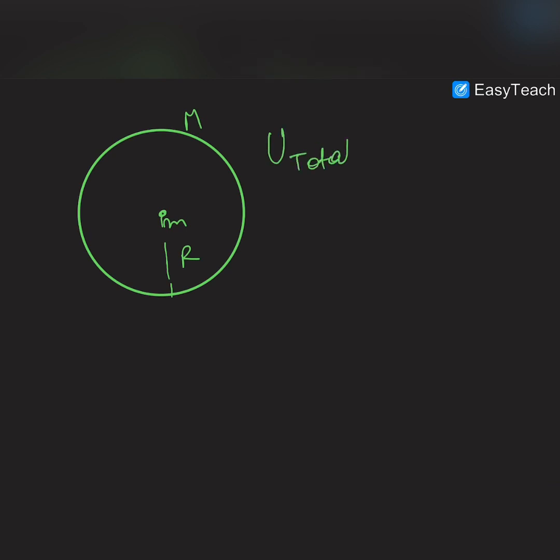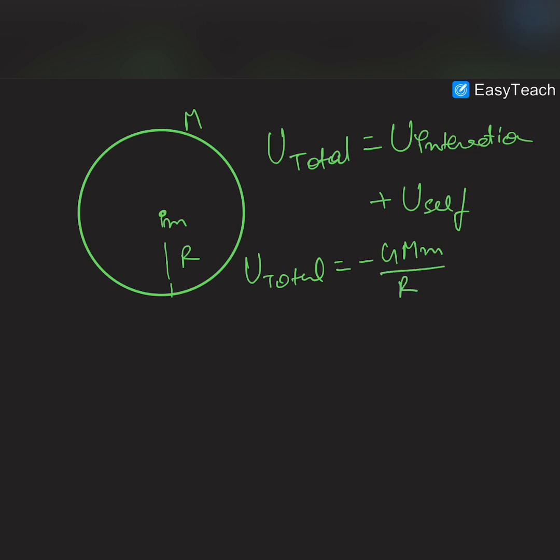Let us also analyze that if there is a mass m kept inside this spherical shell, then the total energy of this system will be equal to U interaction, which is the interaction energy of this small mass m and this spherical shell, plus U self of the shell. So U total will be equal to, U interaction will be minus G M m by capital R, and U self of this spherical shell is minus G M square by 2R.